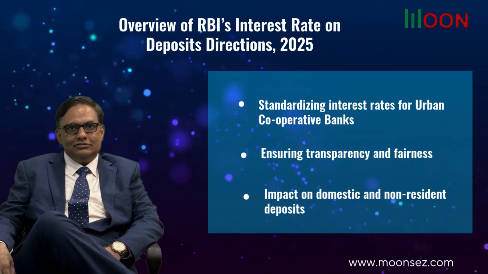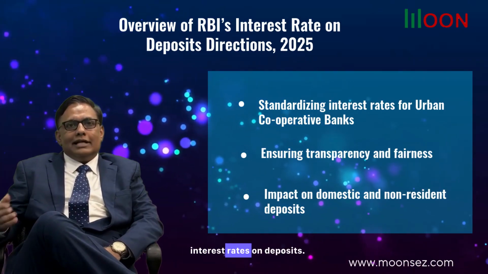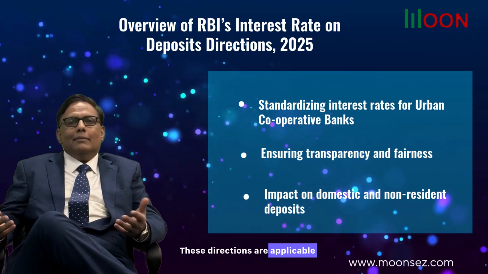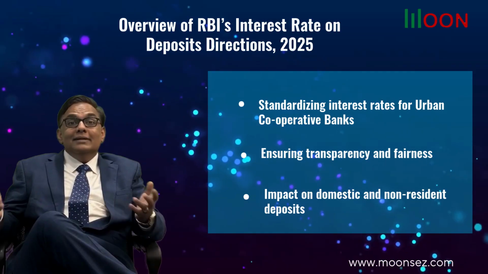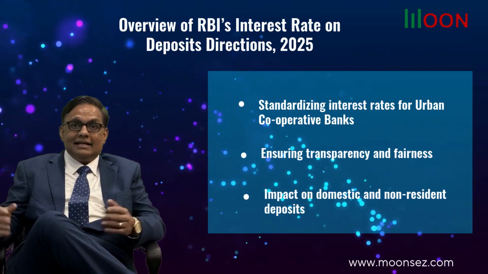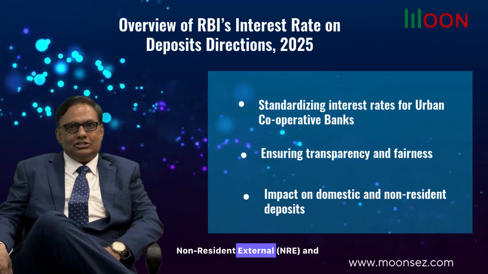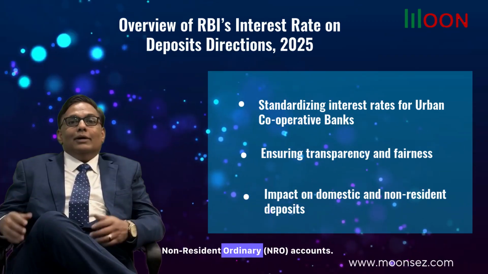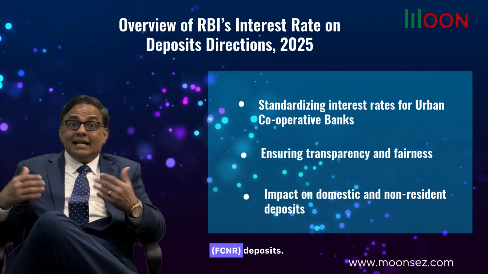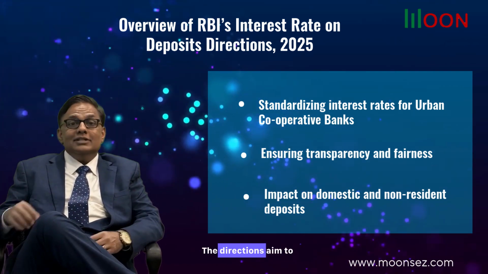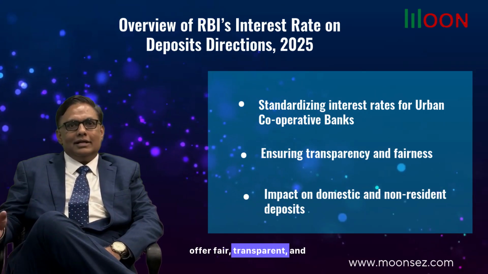Let's start with the objective of these directions. They provide a comprehensive framework for urban cooperative banks to follow while formulating their policies on interest rates on deposits. These directions are applicable to all urban cooperative banks defined under Section 5(cciv) of the Banking Regulation Act 1949. It covers the following deposit types: domestic rupee deposits, non-resident external (NRE) and non-resident ordinary (NRO) accounts, and foreign currency non-resident (FCNR) deposits. The directions aim to standardize the interest rate structures, ensuring that banks offer fair, transparent, and uniform